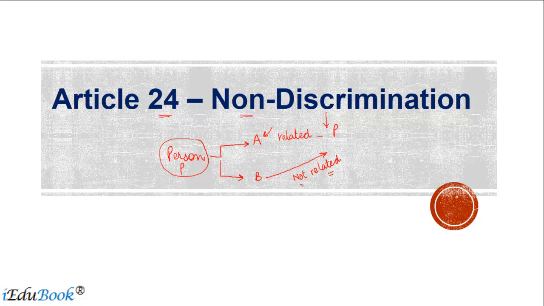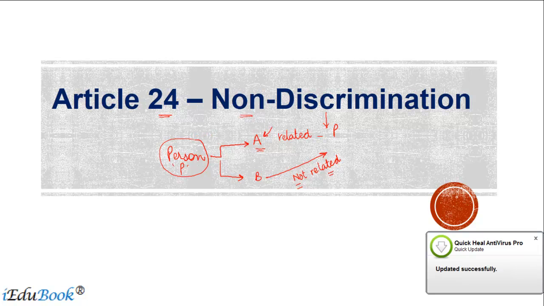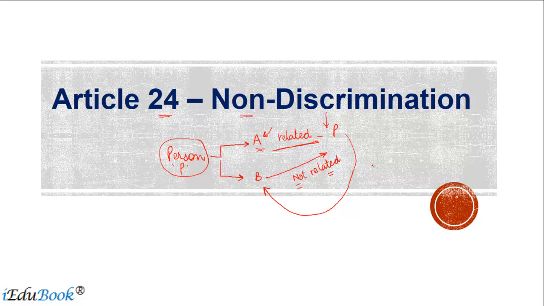It's a general belief that, everything else remaining the same, which means that A hasn't fought or slapped P, under normal circumstances the assumption is that P is going to behave with A in a manner better than what he would with B. The reason is that P has some proximity or relationship with A. The act of P giving preferential treatment to A as against B is known as discrimination.